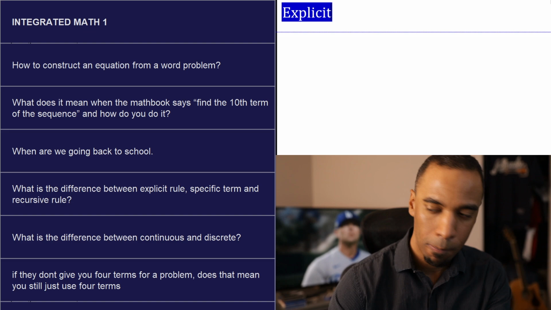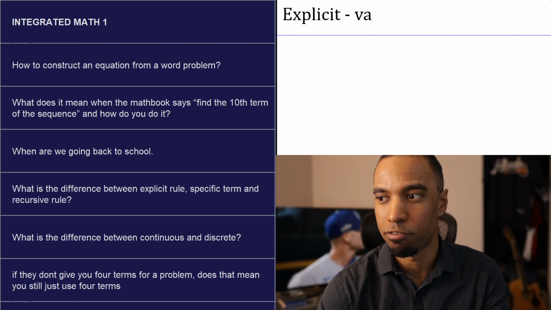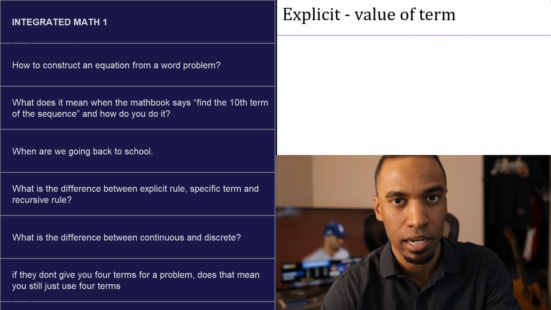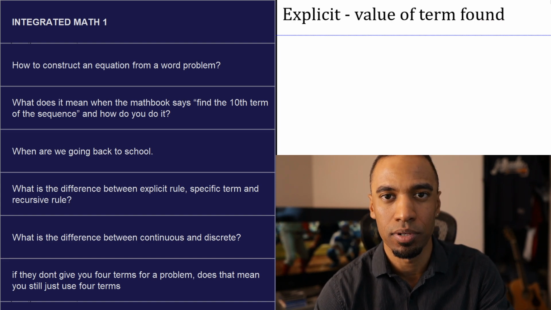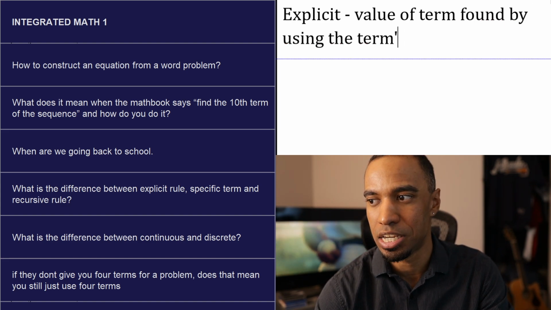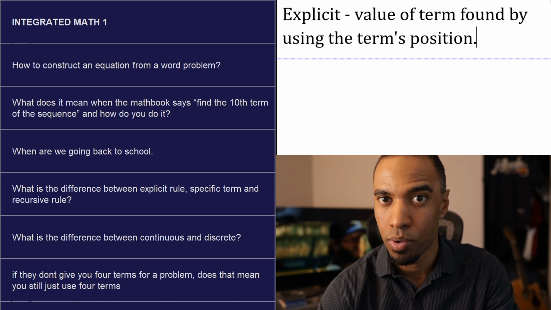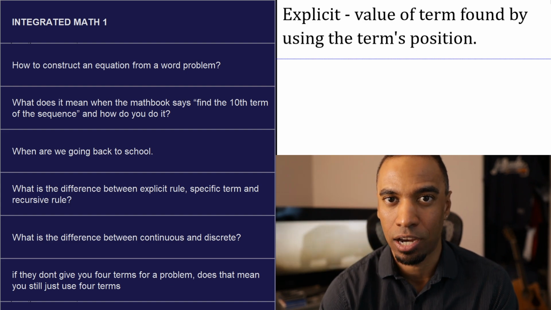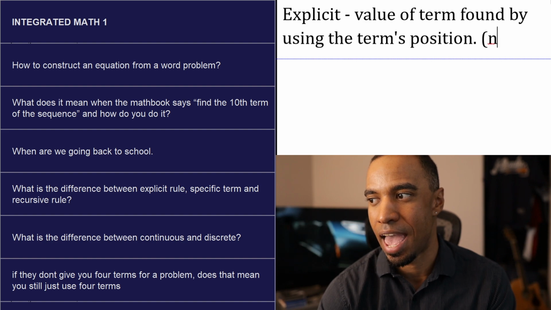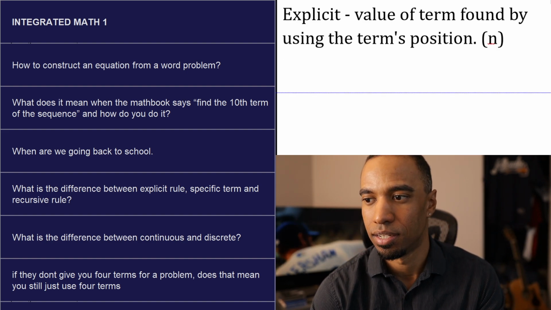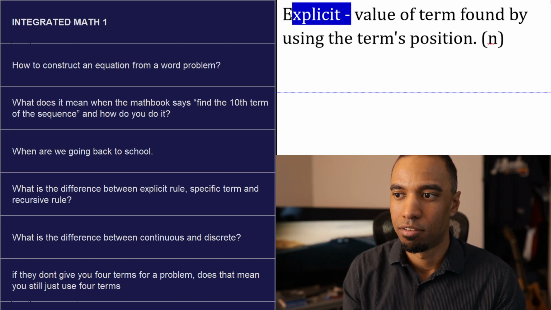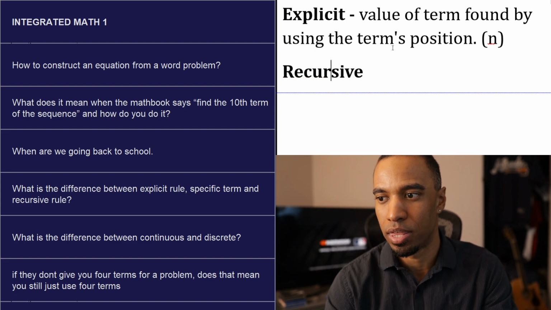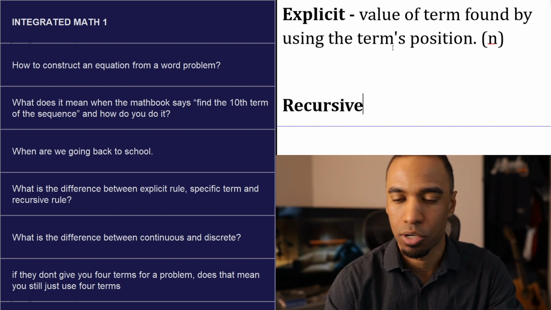An explicit rule is an equation such that you can find the value of your term, meaning like the value of the 10th term was 29 or 193 or whatever it was. The value of the term can be found by using the term's position, meaning if I want to find the value of the 10th term, 10 is actually used in my equation to find it. I actually substitute the number 10. That uses the n idea where you substitute n with 10, for example. That's explicit. Recursive, and I promise not to get into the equation for it. By the way, with explicit, I'm also going to write the formula for you guys. I don't think there's a question on the formula.